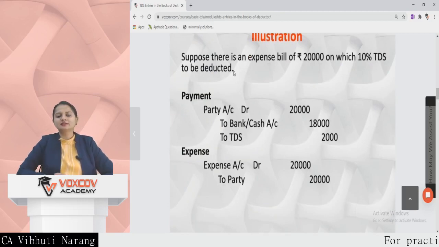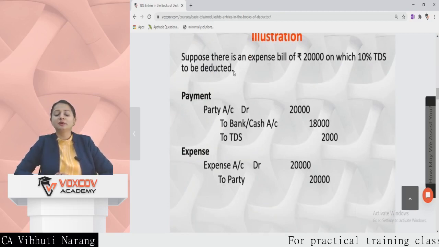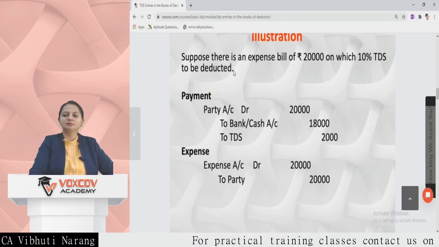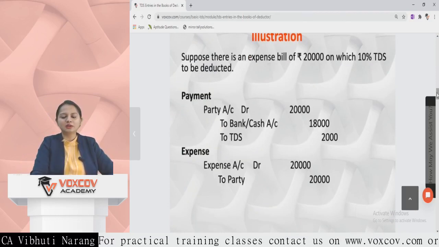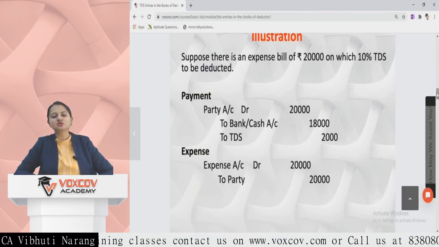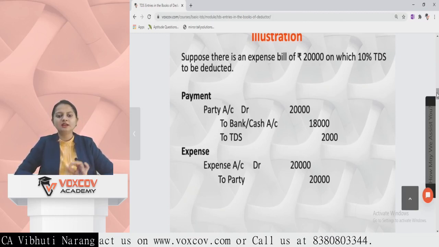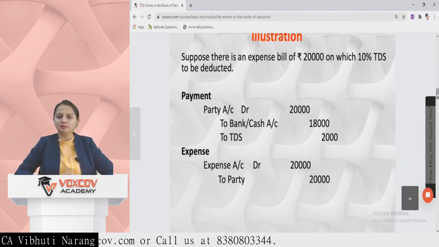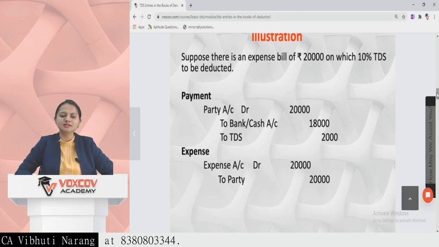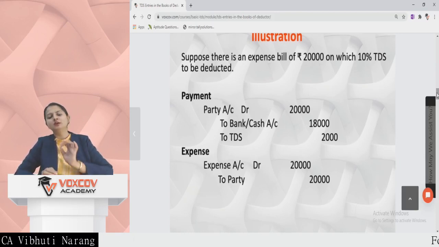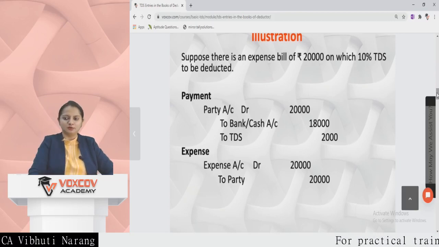Illustration: again there is a bill of 20,000, 10% TDS is to be deducted, and this time the payment is made first. So party account debit with 20,000, to TDS 2,000, that is 10% of 20,000, and the balance amount is to be paid through bank or cash, which is 18,000 rupees. At the time of booking of expense, it will be expense account debit to party, that is 20,000 rupees.